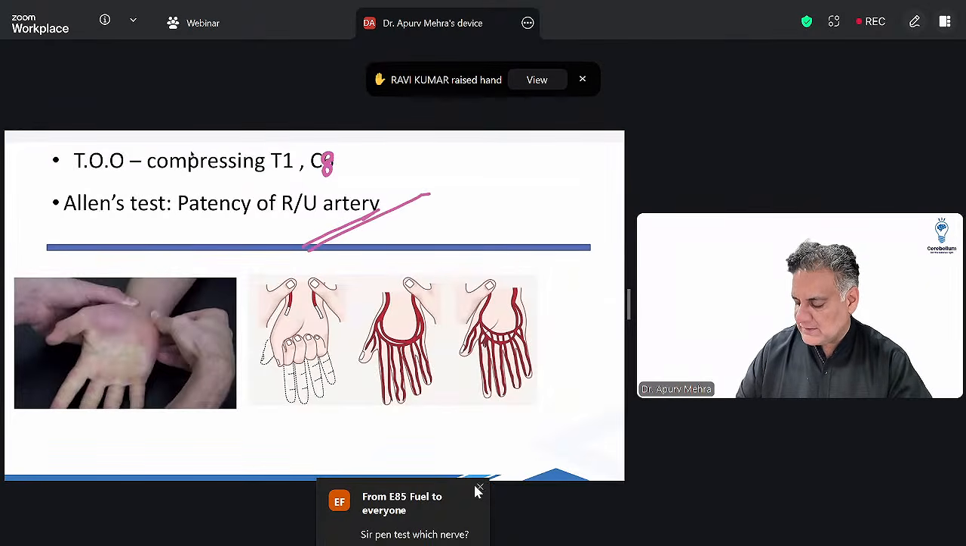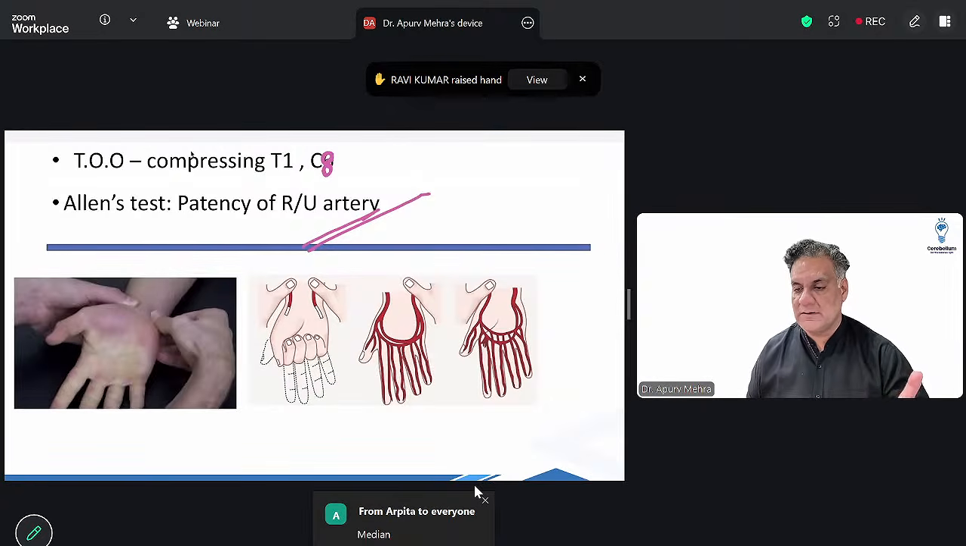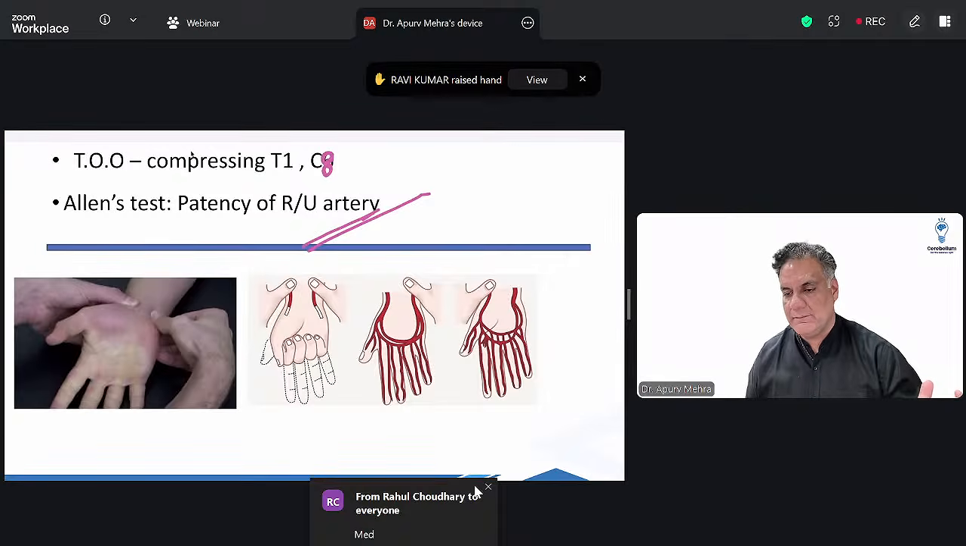And Allen's test is for the patency of the radial artery before cannulation. Penn test is for median nerve. Okay, E85 fuel, what a name.